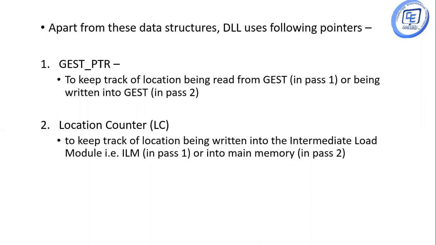So for this reading and writing purpose, this pointer is used. The location counter keeps track of the location being written into the intermediate load module, that is ILM, in pass 1, or written into the main memory in pass 2. So these are the two pointers used in DLL.